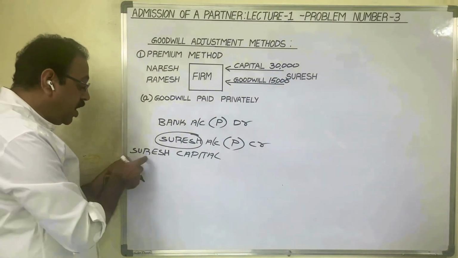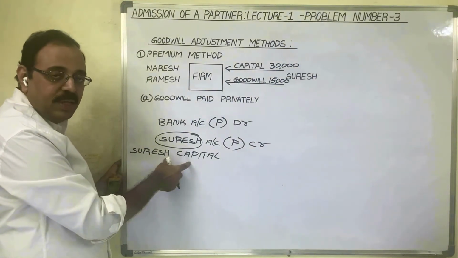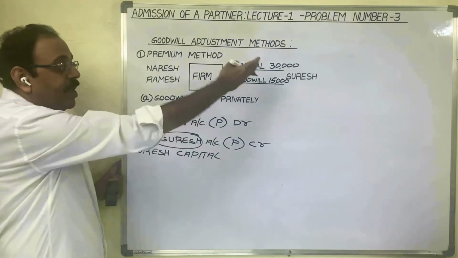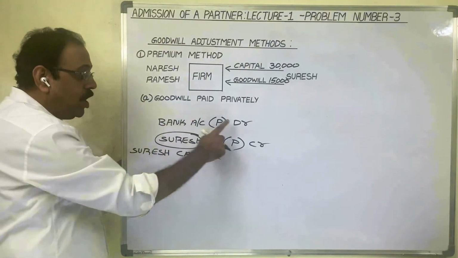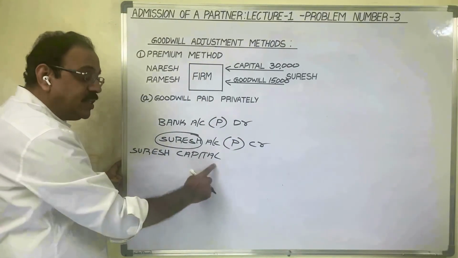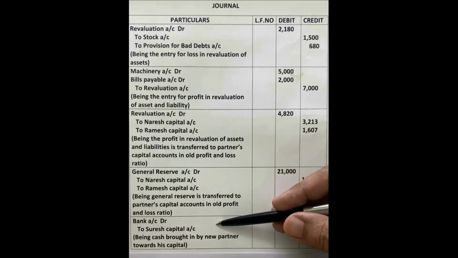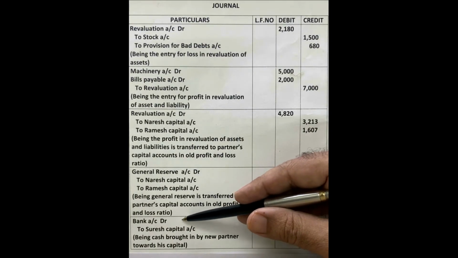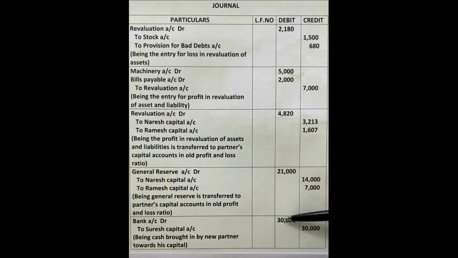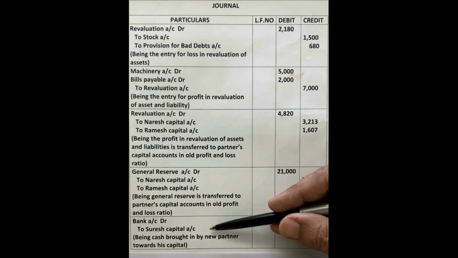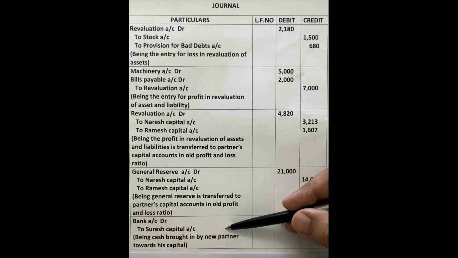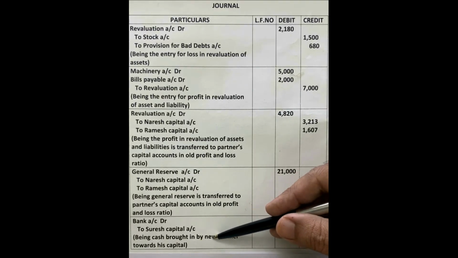The partner's name also we have to add to the word capital. Then the final entry for bringing capital is: bank account debtor to Suresh capital account. Suresh brought 30,000 rupees capital now. In the amounts column, mention that amount. Narration: being cash brought in by new partner towards his capital.